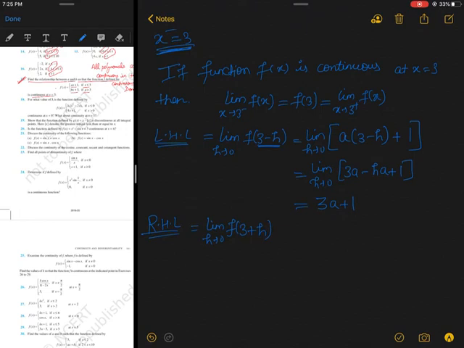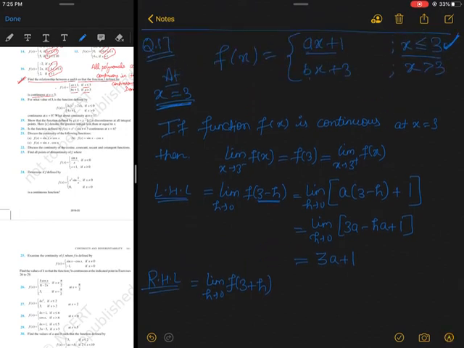Right hand limit will be limit h tends to 0 of f of 3 plus h. Why 3 plus? Because I am approaching from the right hand side. Now 3 plus h means greater than 3. So for greater than 3, the function behaves like this, bx plus 3.